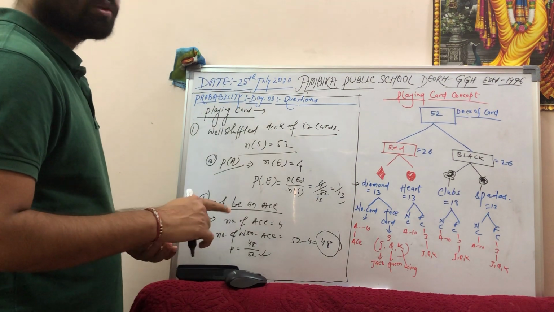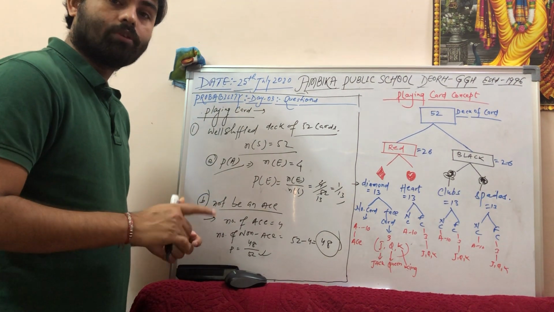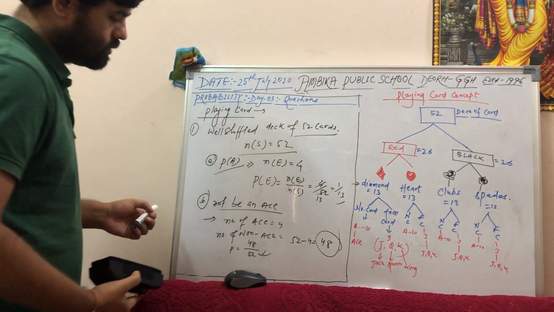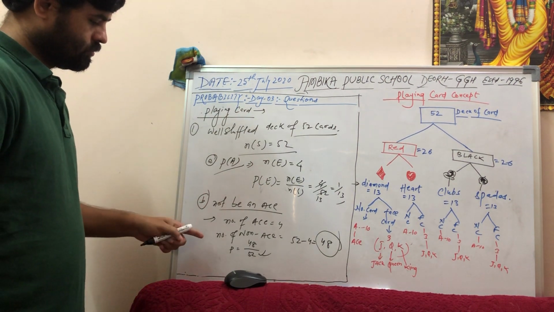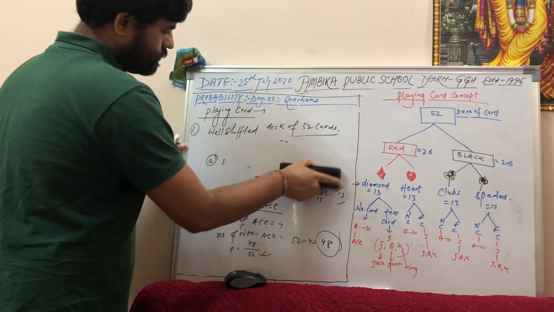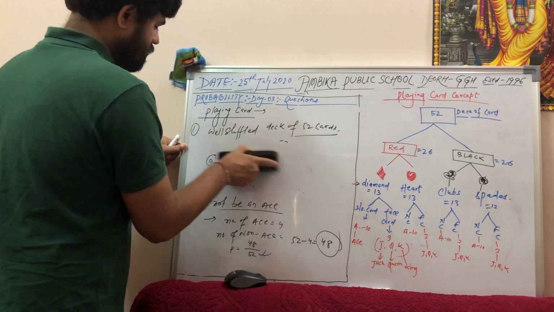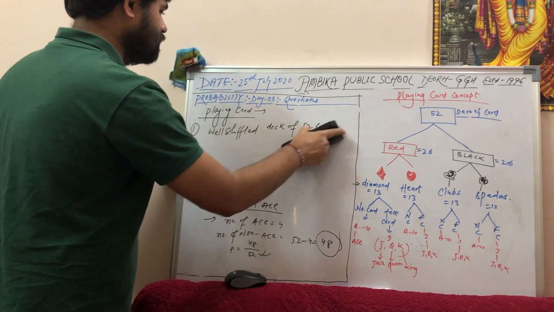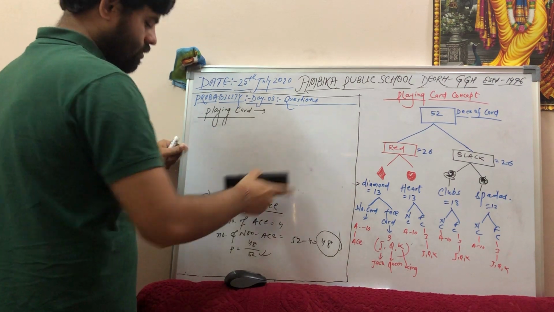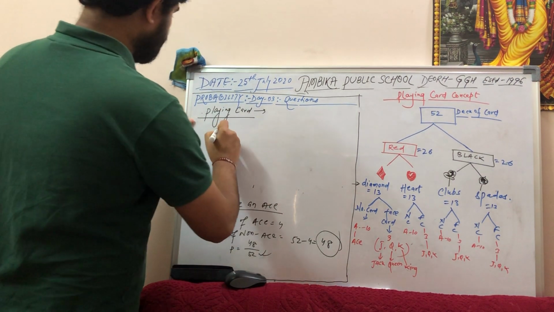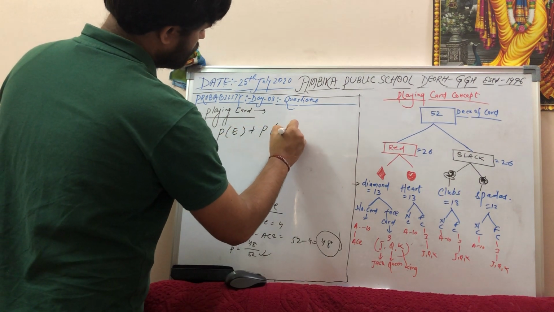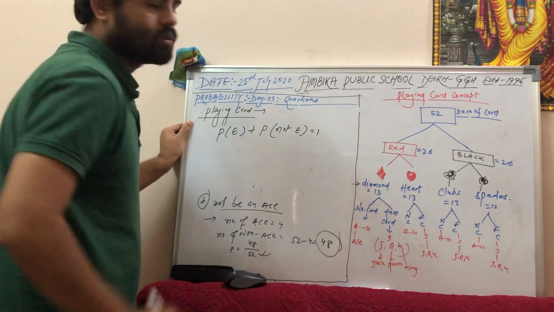Now I will solve it in another way that we have studied already. So what is one relation we have studied? You can write it down. Okay, now we'll delete it. We have studied one relation: probability of an event plus probability of not an event equals 1.